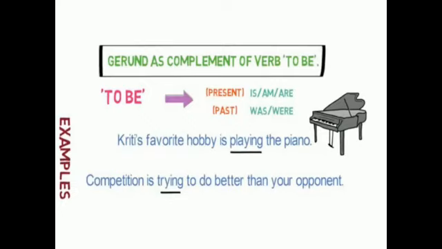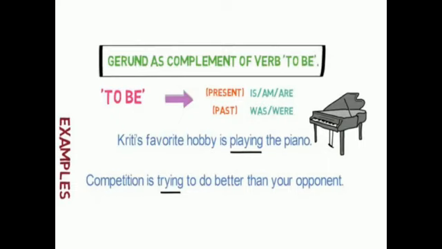Now, gerund as a complement of the verb to be. In the present form, it is used as is, am or are. In the past form, it is used as was or were. Kirti's favorite hobby is playing the piano.